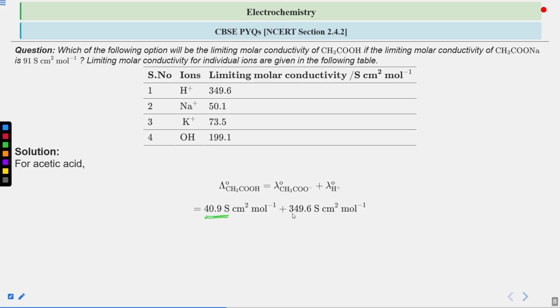Then you can easily sum them and determine the lambda naught value for acetic acid. So it will be 40.9 plus 349.6, which gives 390.5 Siemens centimeter square mole inverse, right? So the limiting molar conductivity for acetic acid is 390.5 Siemens centimeter square mole inverse, and hence this will be the correct answer. Okay, so let's move on to the next one.